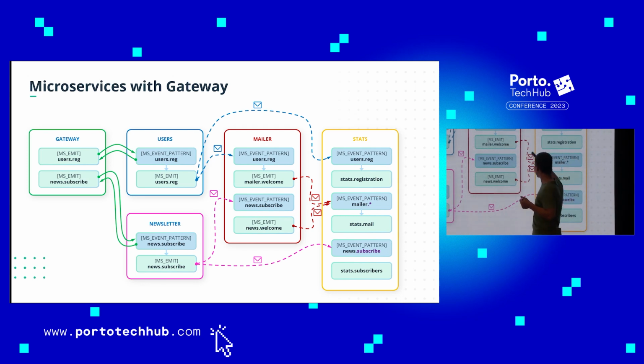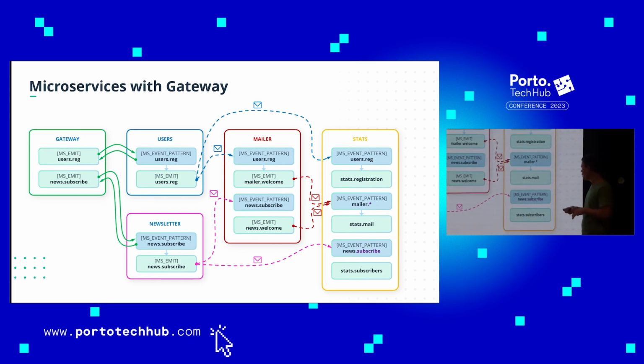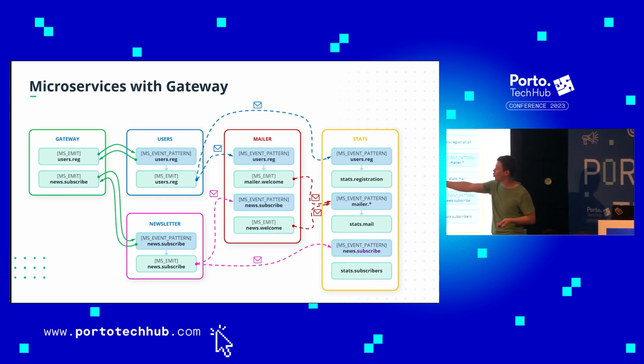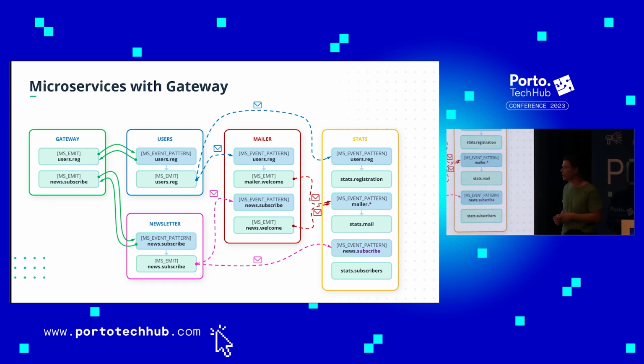So we have those message events, which are the async communication. And yeah, this is how microservices work. I just added one additional microservice, newsletter. We are not going to cover it as code, but it's a good example of how our product can evolve.